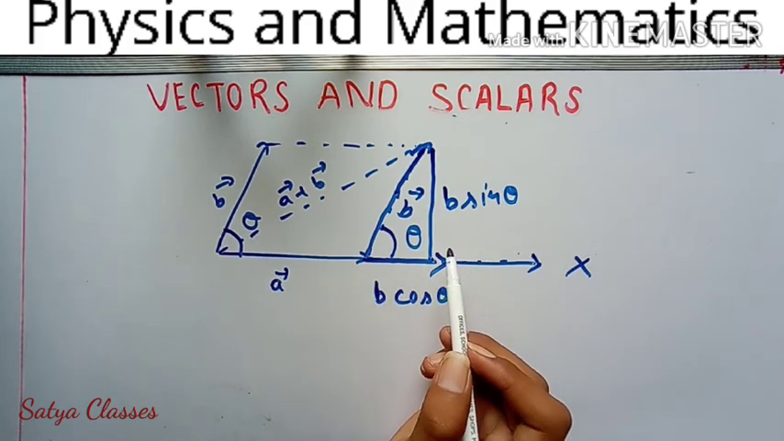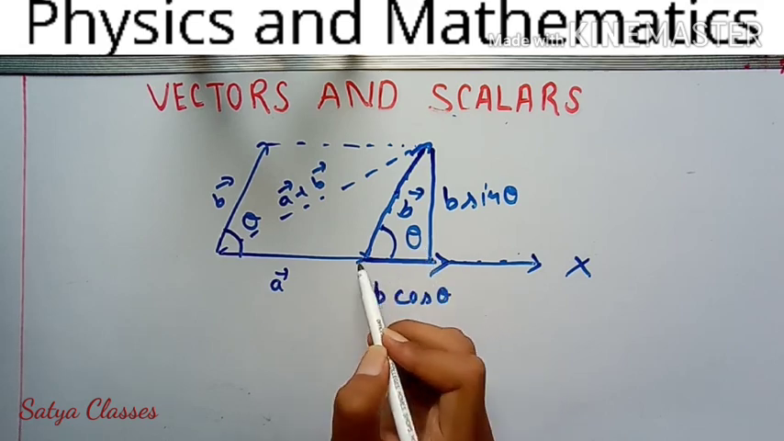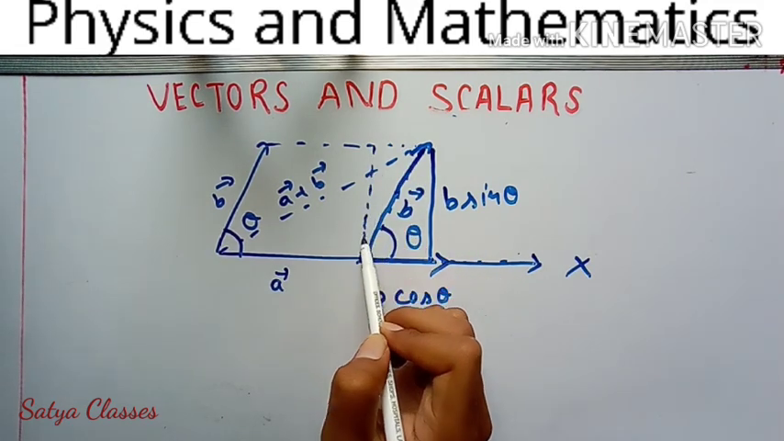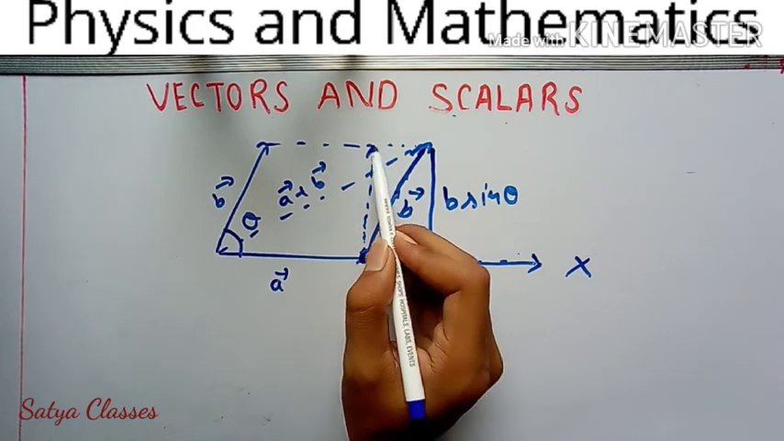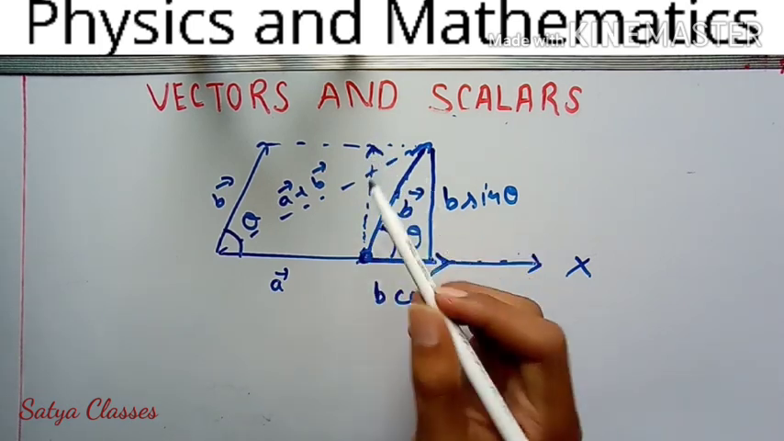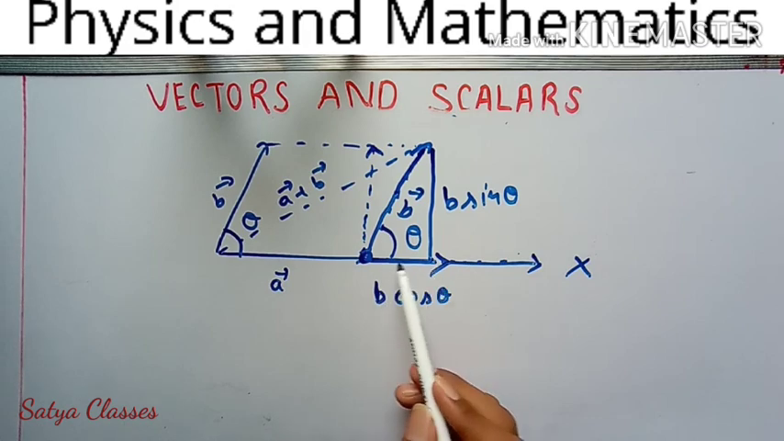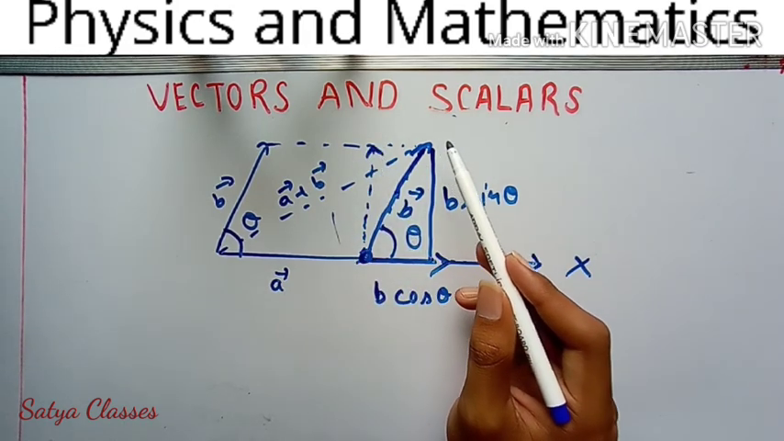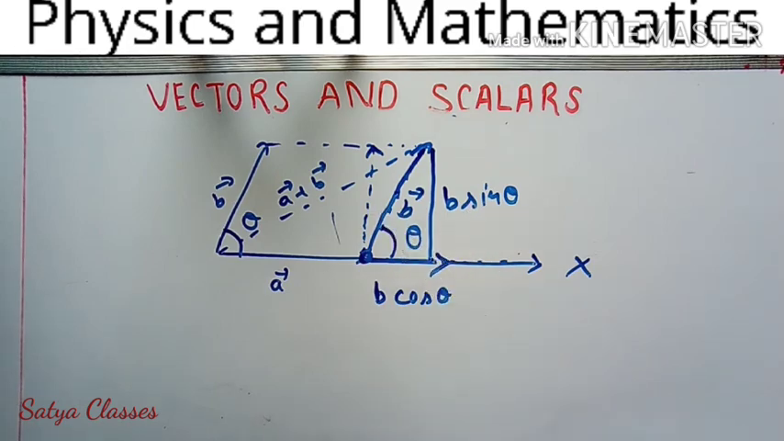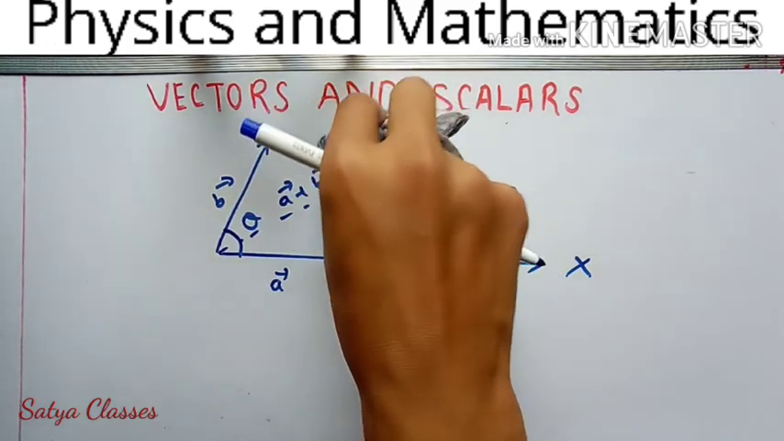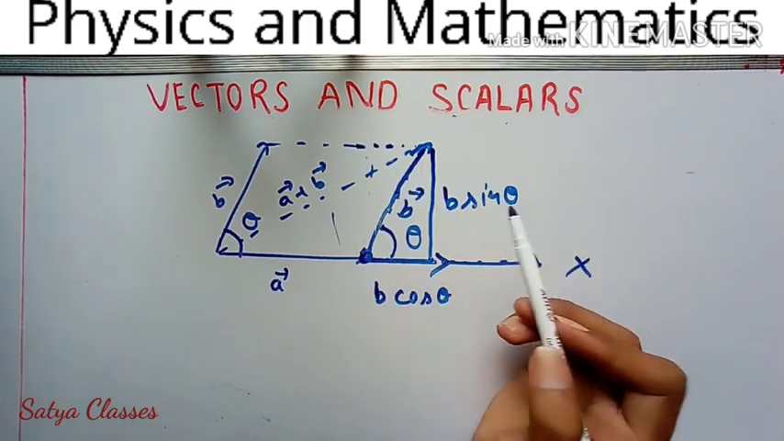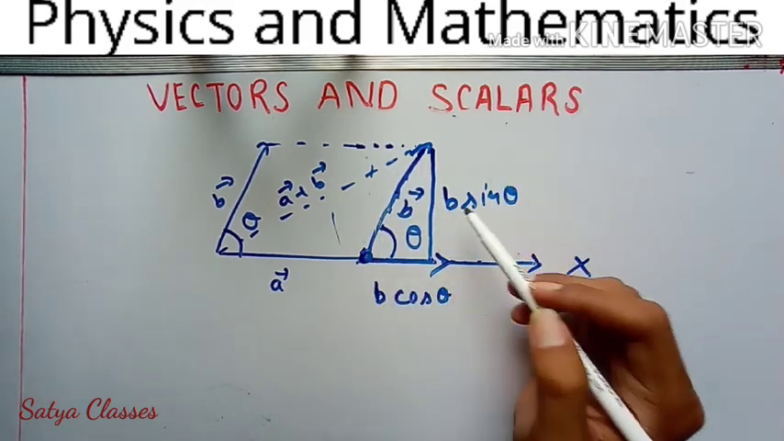Please don't confuse yourself. If this is the tail of this vector and you resolve it like that, you can see here this will be b sin theta and this will be b cos theta. But b sin theta can also be taken here. Do you understand this? I don't want to make the diagram look weird, that's why I chose it here.